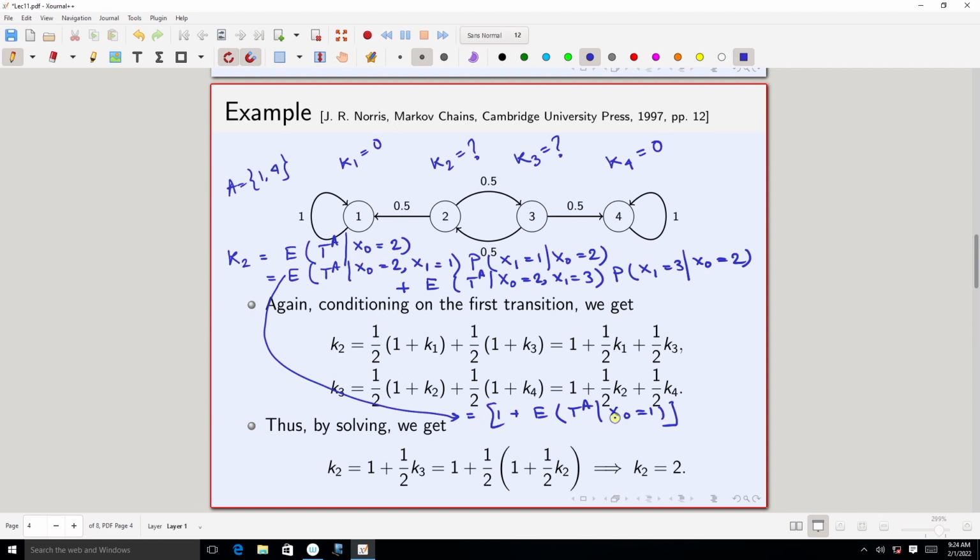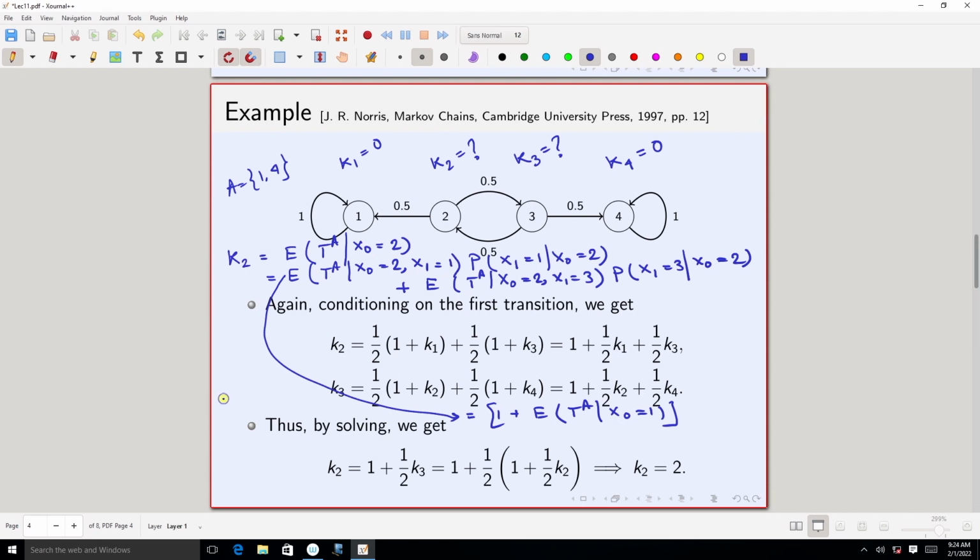Why? The idea is again the same: if I move from 2 to 1, then the Markov chain can forget the previous and start from time 1 afresh. Only thing is that the initial distribution will be delta 1.